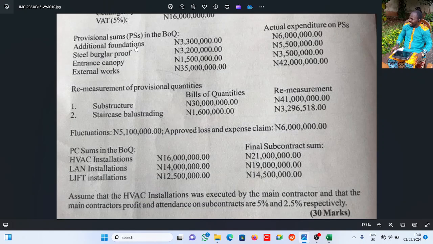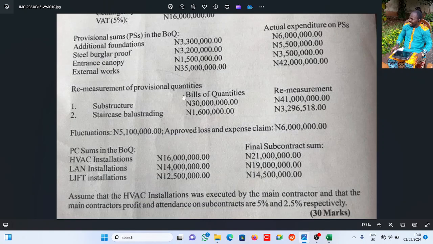So you see here, additional foundation was 3,300,000. Now it is 6 million. Burglar proof was 3,200,000. Now it is 5,500,000. The same thing with entrance canopy and external works. Now you see their increment.